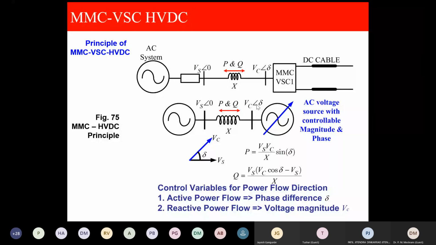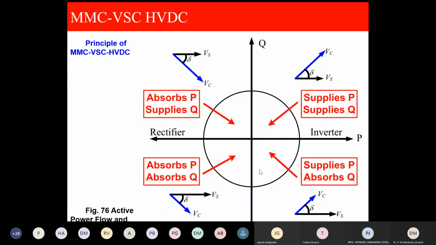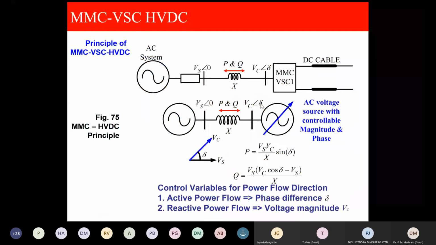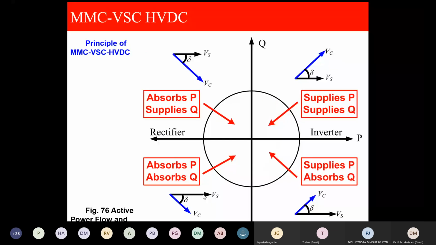So this is the angle. How the power is exchanged between the MMC and the AC system is given by this equation: VS VC divided by X sin del. Active power flow is controlled by del. Reactive power flow is controlled by the voltage magnitude VC. VS we assume at zero angle, and this is del. So VS is put on the x-axis, with all four quadrants.